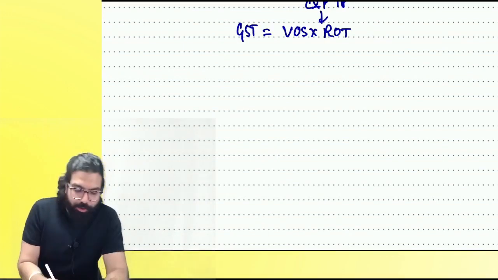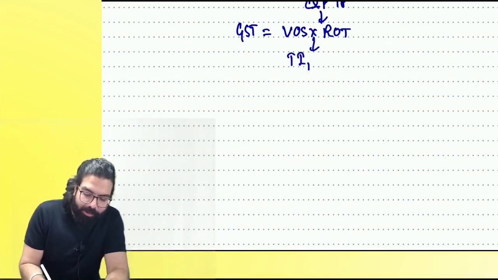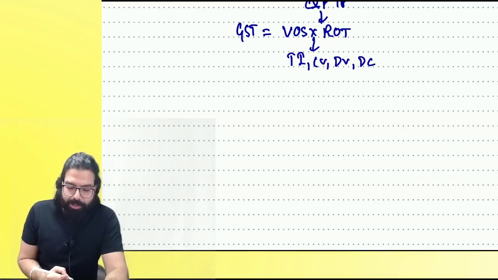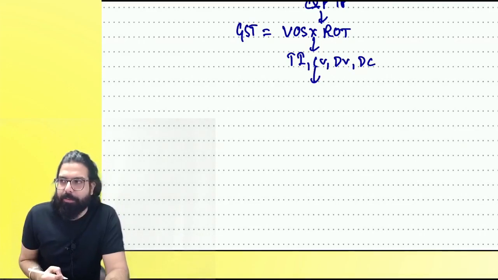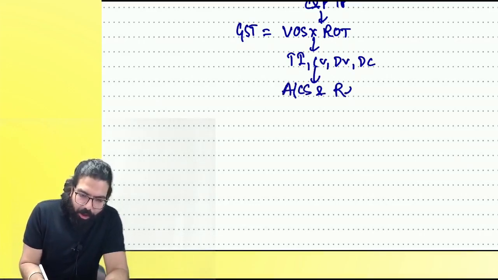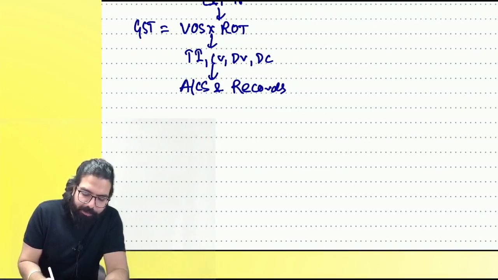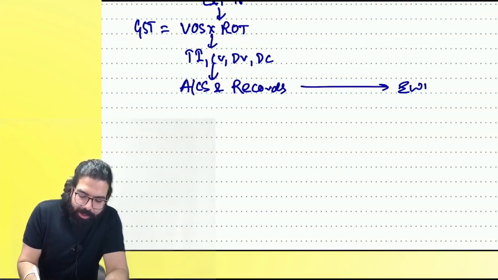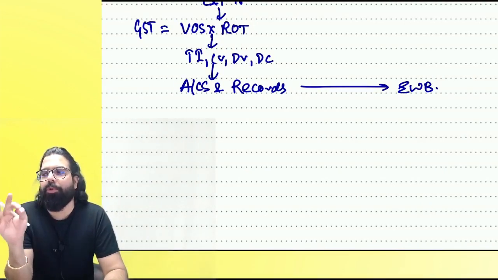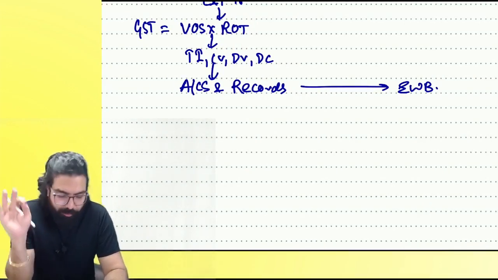Once you know the value, you will raise the tax invoice, credit note, debit note, and delivery challan. Once you raise these, you will maintain your accounts and records, and you will send the goods to the other person with the help of an e-way bill. Are we all clear till here, everyone?